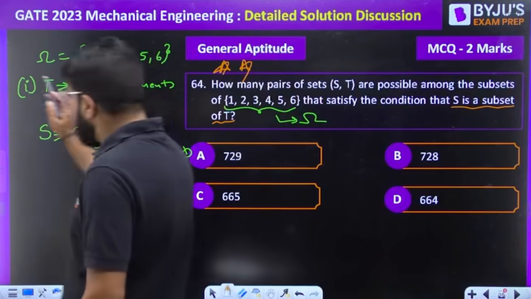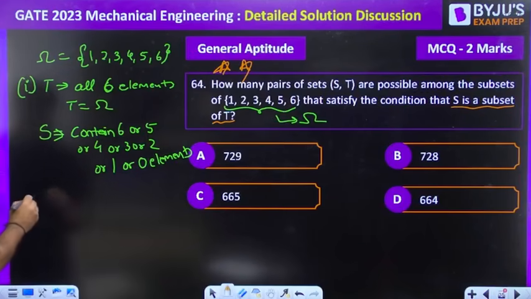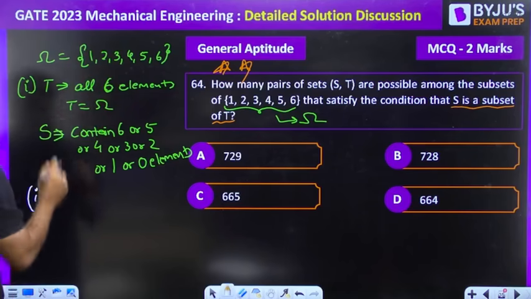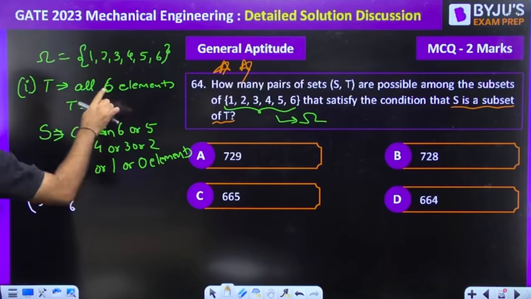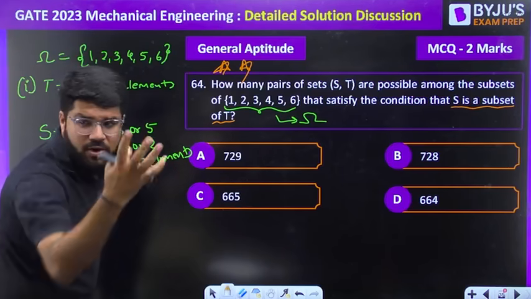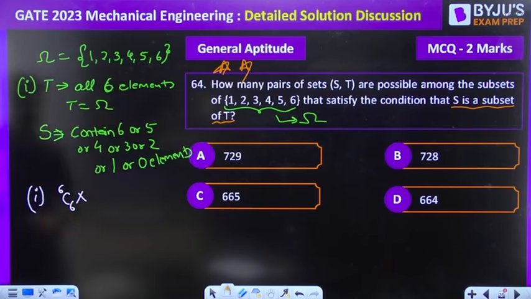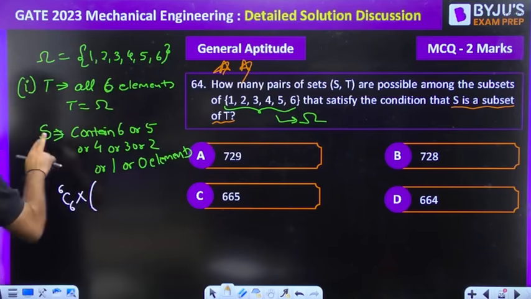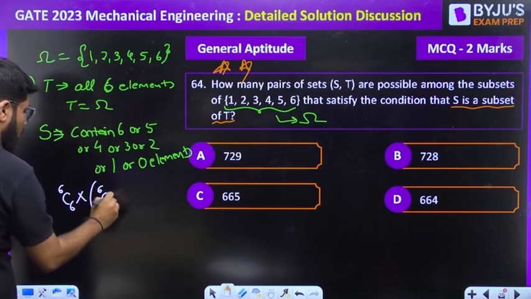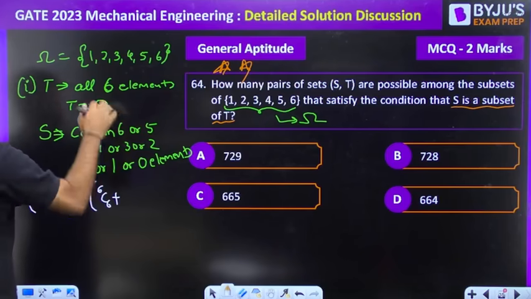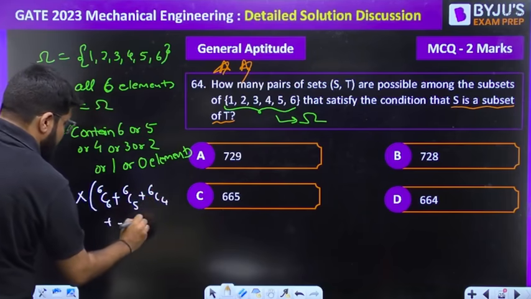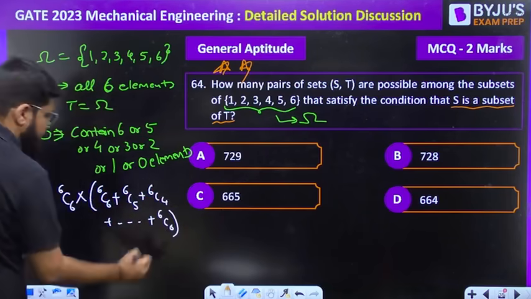Now see guys, what is the answer for case number 1? Forget the other cases. In how many ways you can select 6 elements out of 6? 6C6, that is actually only one way, select all. Okay, but still I have written it as a formula. Then S can contain 6 elements out of T. T has 6 elements, so 6C6. Or means plus. S can contain maybe 5 elements also, so 6C5. Then 6C4, etc., up to 6C0.